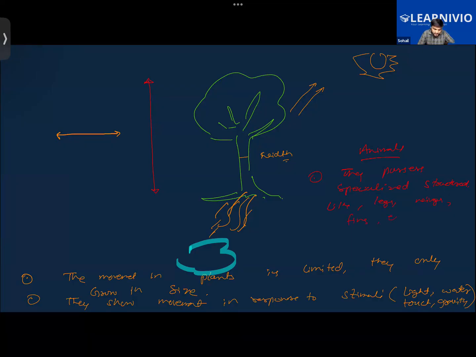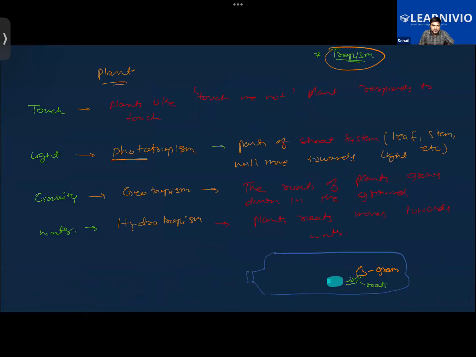Right now, Sir, for response, we did not write about animals. For movement, you are saying, or for response? Response. Okay, for the stimuli, no? Yeah, thanks for pointing that out.